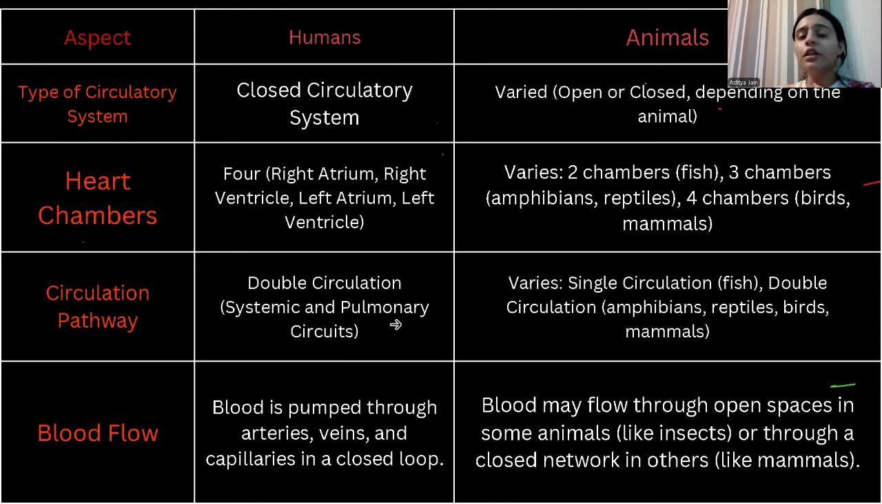I have jotted down all the important points that might help you in differentiating the circulatory system of humans and animals. You can see, we all know that humans have the closed circulatory system and animals have the open circulatory system, and sometimes closed also.